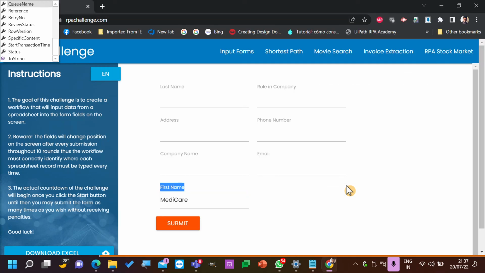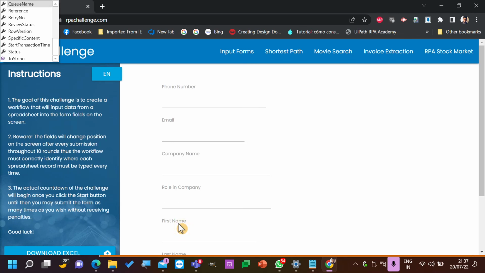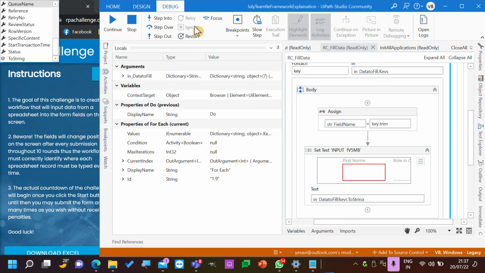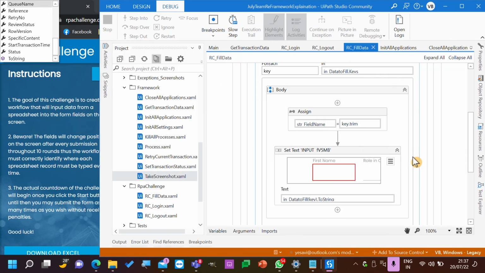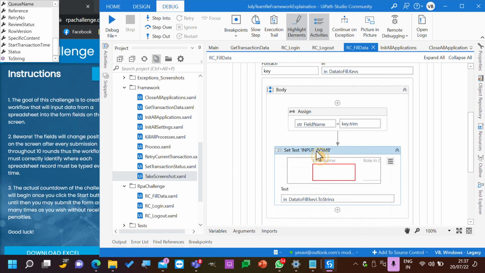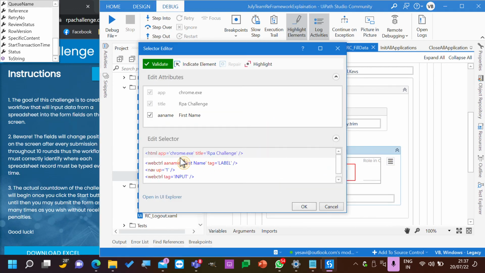So why is it adding every time in the first name? The reason is we did not update this input set text. The selector is not updated. Read selector, the first name. This should also be a dynamic value, right?